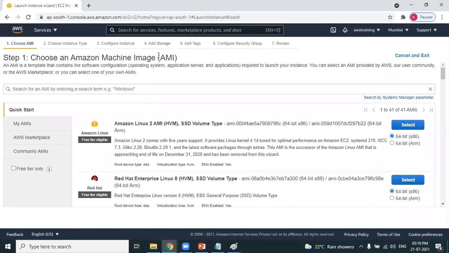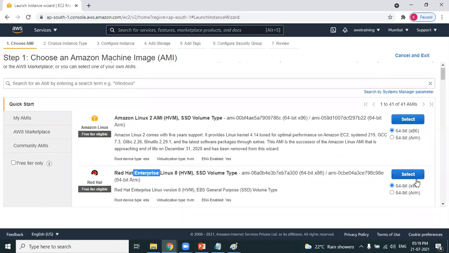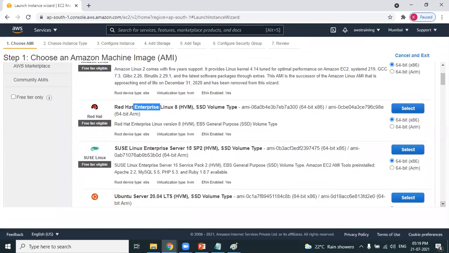Step 1 is choosing an Amazon machine image. In simple words, it's choosing an operating system. You're creating a virtual machine, no doubt. Which operating system do you want? Do you want to create a Windows machine or a Linux machine? There are different flavors of Linux. Go ahead with creating Amazon Linux. If AWS is providing Red Hat operating system, SUSE Linux, whichever Linux you want, you can proceed.